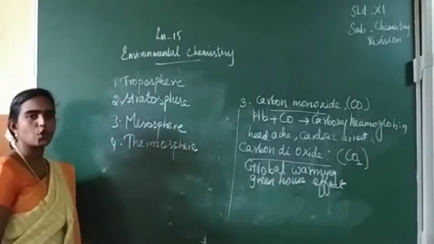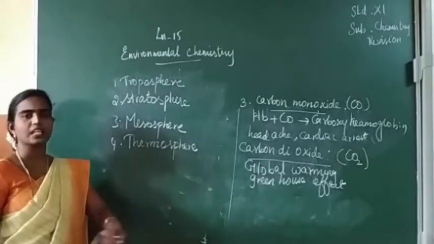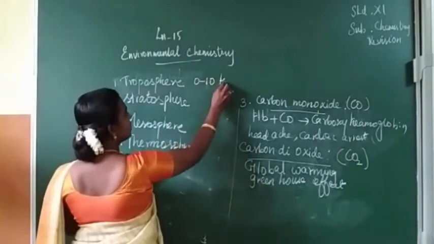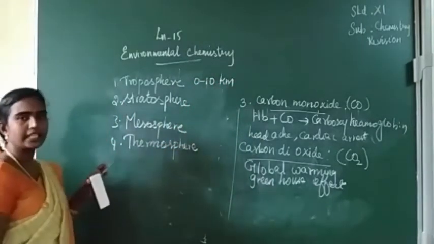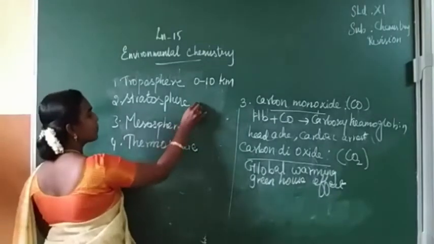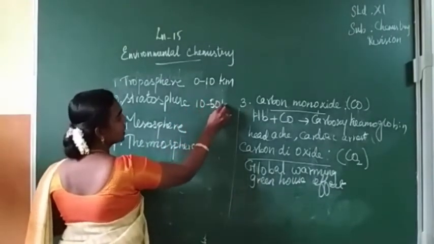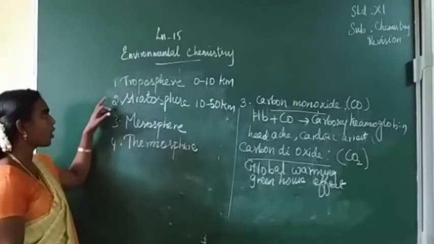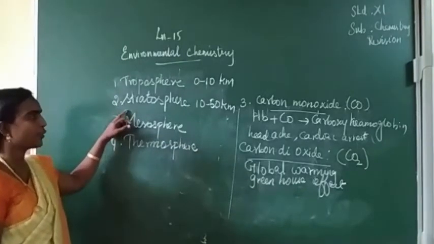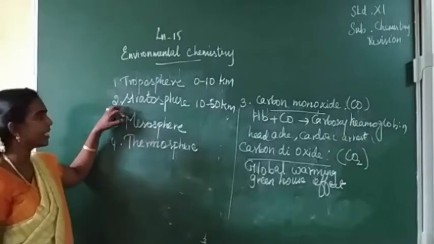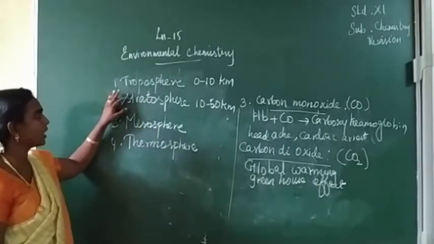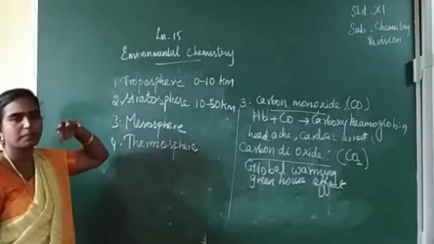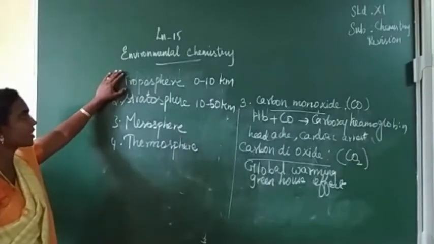So the first layer is the troposphere, from the Earth's surface to 10 kilometers, that is 0 to 10 kilometers. Usually 80% of our atmosphere is in the troposphere. Next, 10 to 50 kilometers, that layer we call the stratosphere. Oxygen and nitrogen, the important gases of our atmosphere, are mainly in the troposphere.